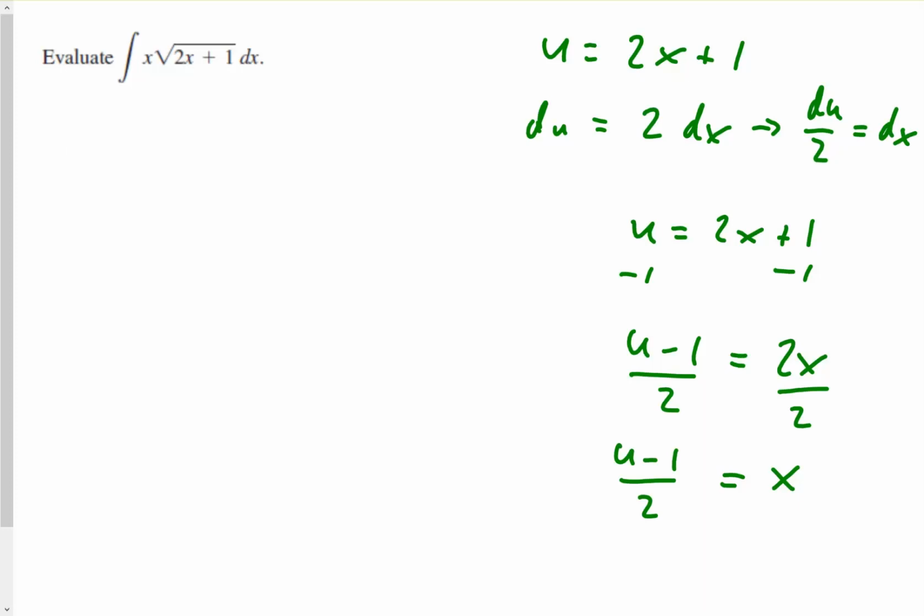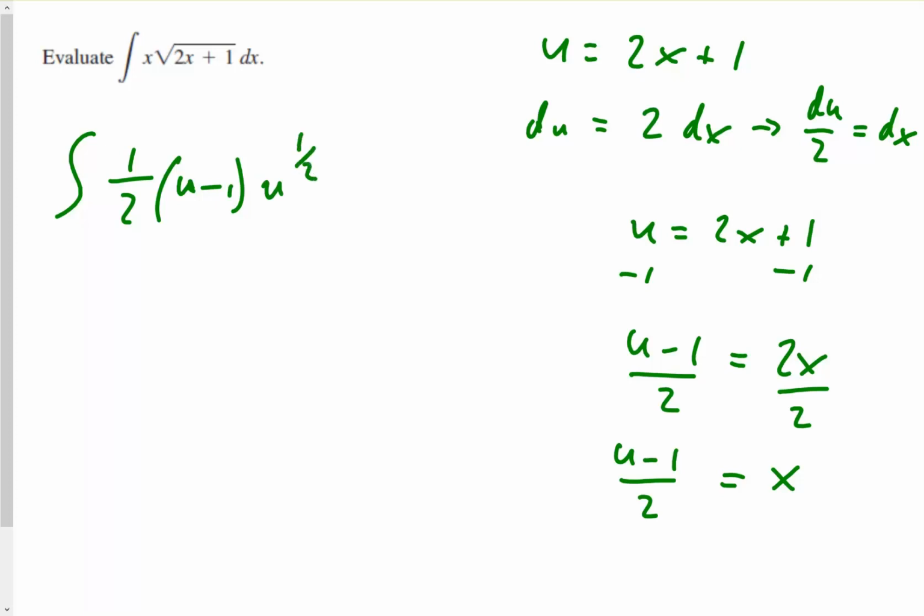Okay, so when I integrate, I'm going to replace x. x is u minus 1 over 2. I could do 1/2 times u minus 1. And I have the square root of u, so I'm going to say u to the 1/2.